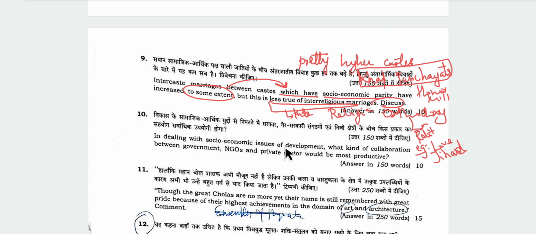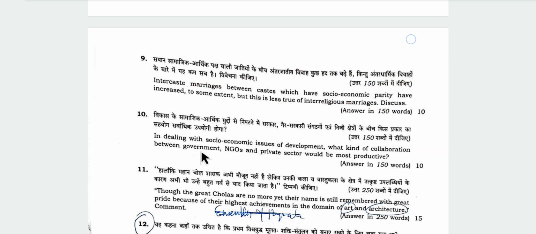Question number 10. In dealing with socio-economic issues of development, what kind of collaboration between government, NGOs, and private sector would be most productive? Yes, in this question we can mention what is the role of government, what is the role of NGO and private sector. What kind of collaboration between them would be most productive? Yes, we can write, because we prepare about NGOs and private sector, civil society organizations. In private sector, you can mention CSR's role. You can give examples of Tata, Wipro, Azim Premji Foundation, about their work, how they contribute.